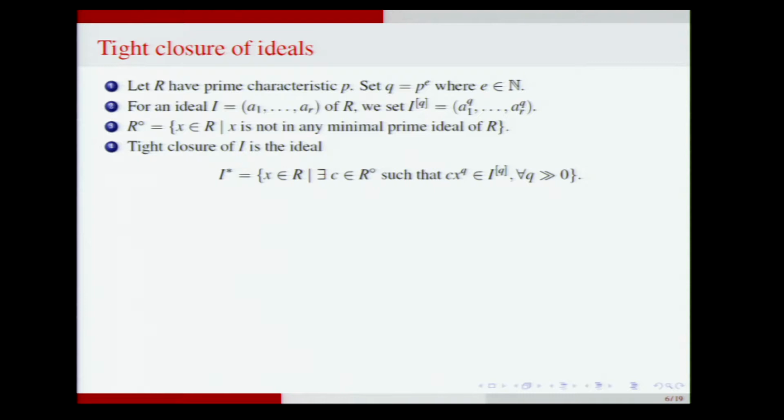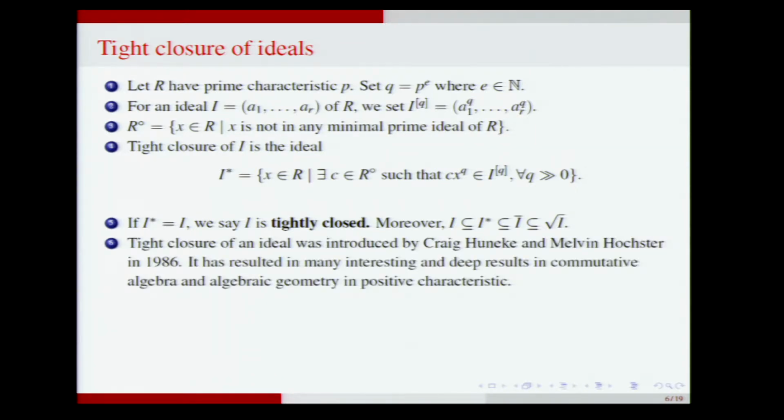Okay, this is an ideal, and if I equals I star, then I is tightly closed. One can prove easily that I is contained in I star, but I star is contained in the integral closure, and the integral closure is contained in the radical of I. Okay, so please keep these inclusions in mind. I will make use of these.